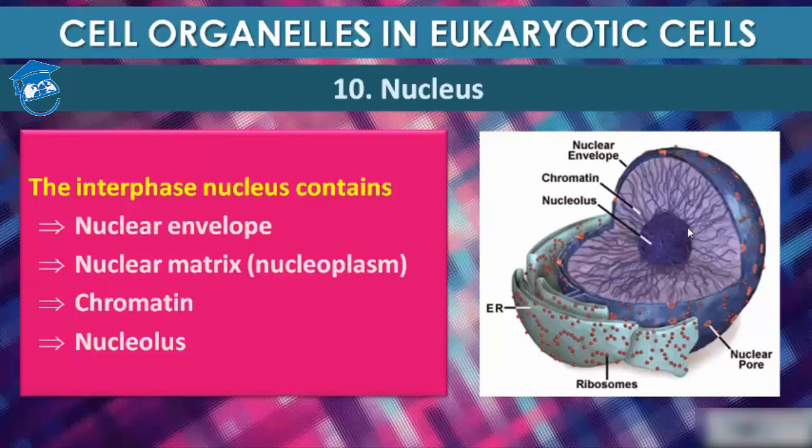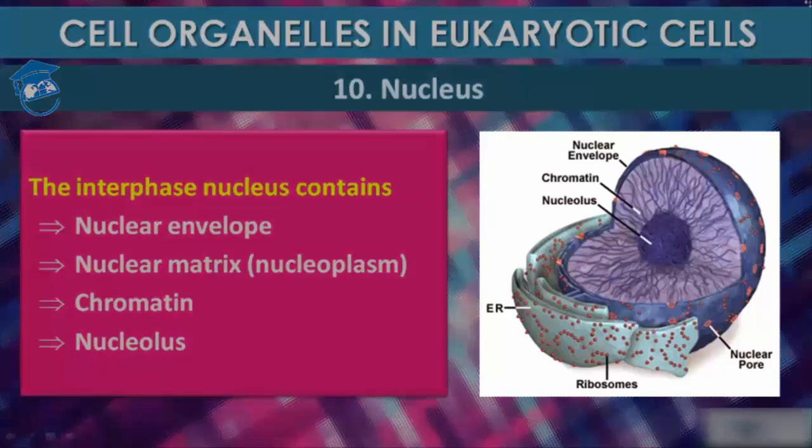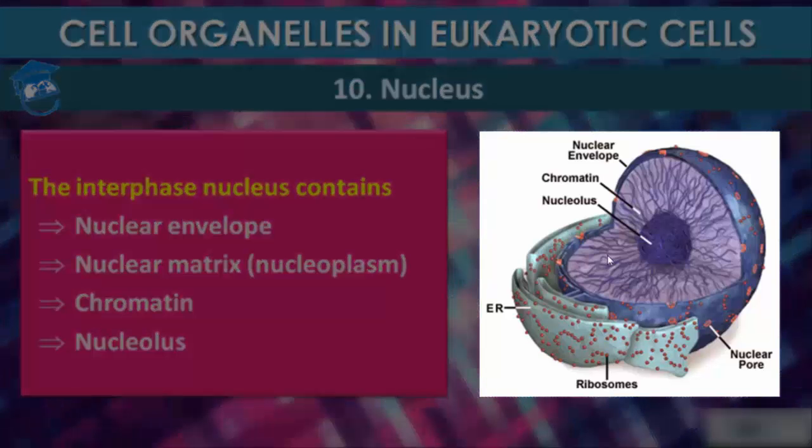Electron microscopy has revealed that the nuclear envelope, which consists of two parallel membranes with a space between, is called perinuclear space. See, students, a nucleus has two membranes, two parallel membranes, and the space between two parallel membranes is called perinuclear space. That forms a barrier between material present inside the nucleus and that of the cytoplasm.